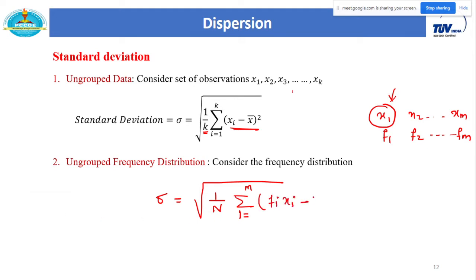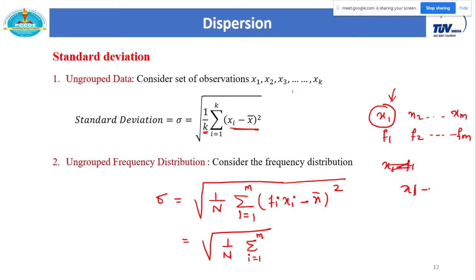Is x bar also subtracted those many times? No. So what is the correct formula? 1 by N summation i runs from 1 to m. Now just calculate x1 minus x bar whole square, and as we know the same value is repeated how many times?